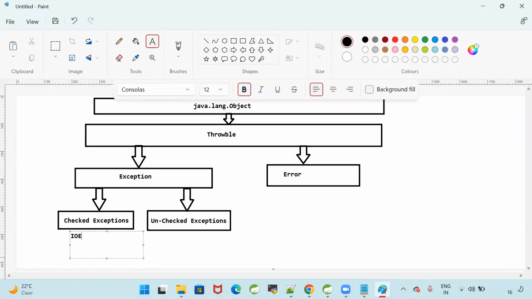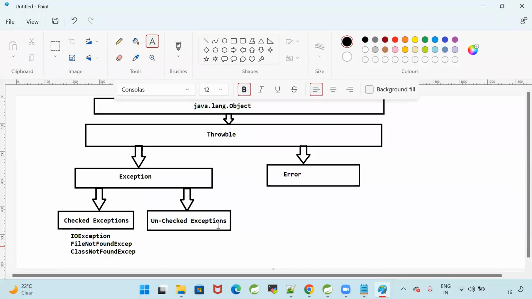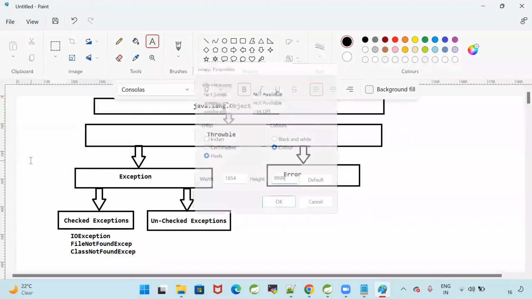Yes, IO exception is a checked exception. File not found exception is a checked exception. File not found exception, class not found exception, SQL exception. These all are checked exceptions. Now, which exceptions come under unchecked exceptions?